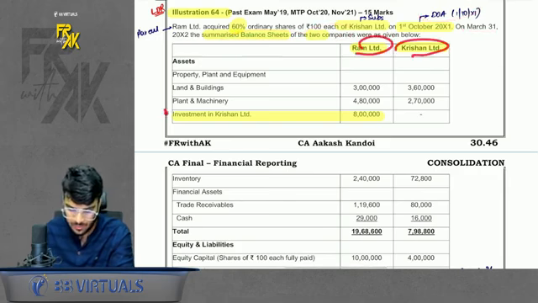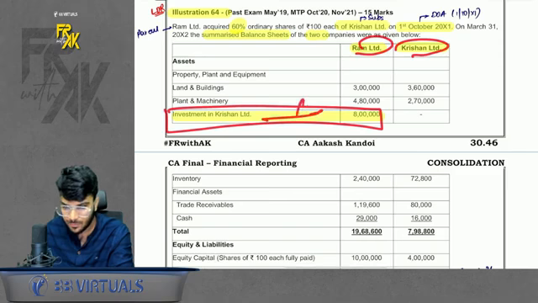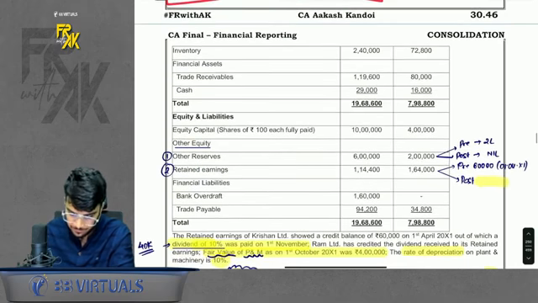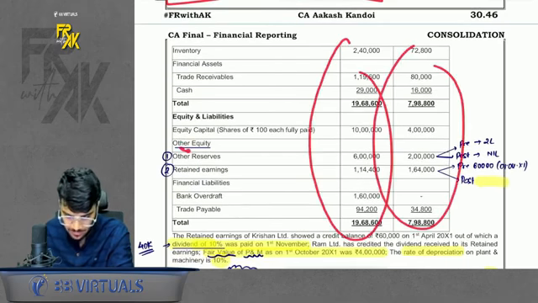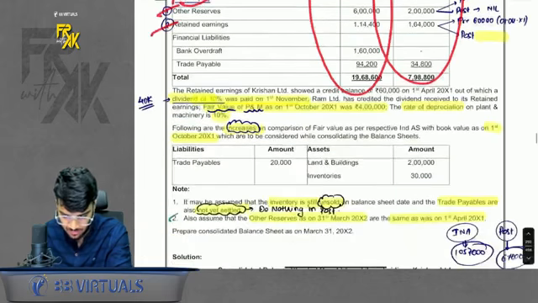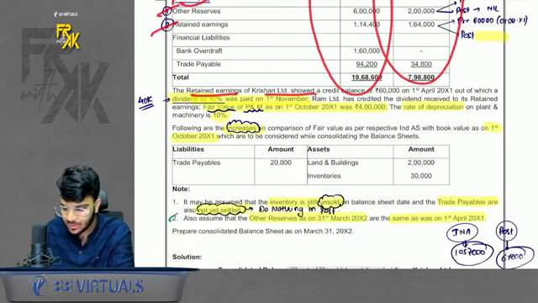Ram and Krishna, it is given. Investment in Krishna is given. So this is the amount of your PC. Do remember that. Okay, then everything else is given. In other equity, there are two reserves: other reserves and retained earnings. Very good. The retained earnings of Krishna showed a credit balance of 60,000.